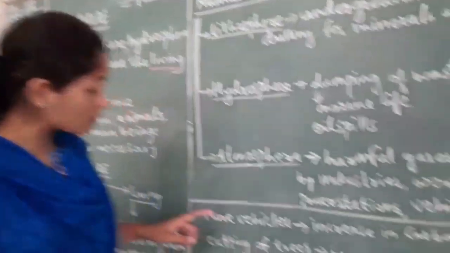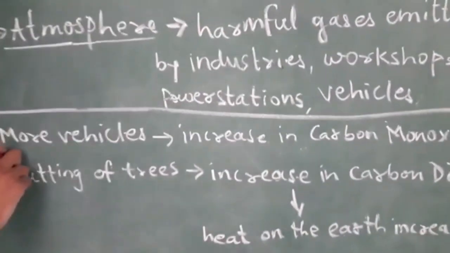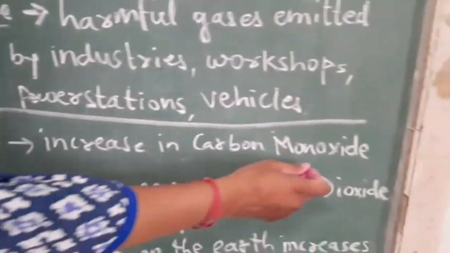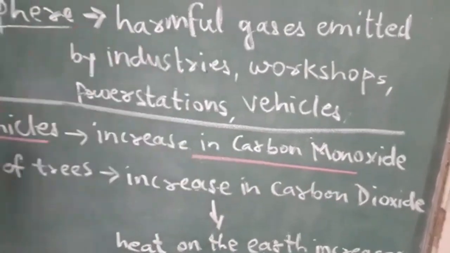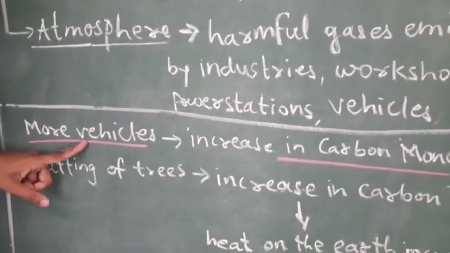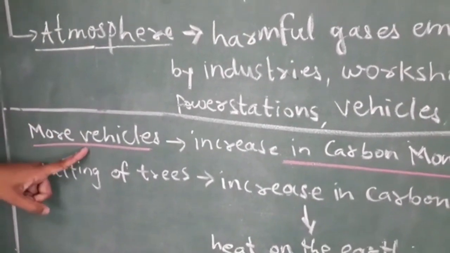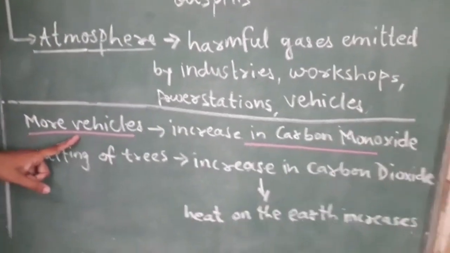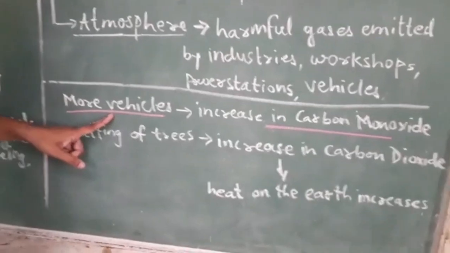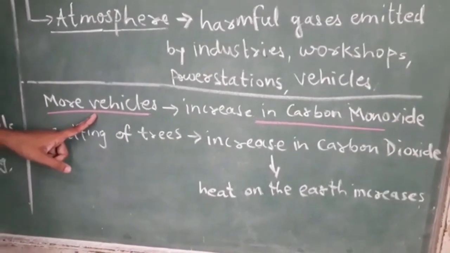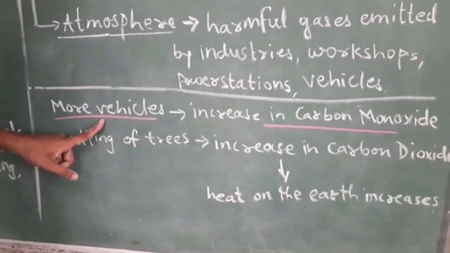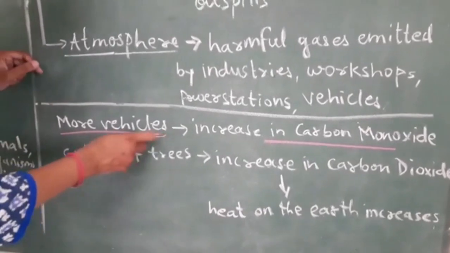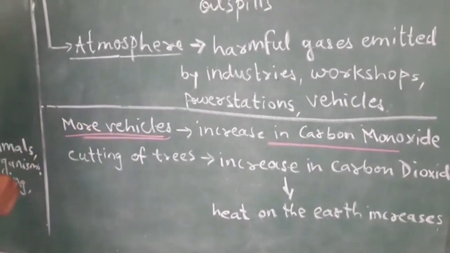Now this is very important. The more the vehicles, the more the increase in carbon monoxide you will find. So it is very useful that we use vehicles wisely. Where it is necessary, take the vehicle; where it is not necessary, just walk down or take a cycle and go. It will be good for your health also. So the use of vehicles should be optimum.